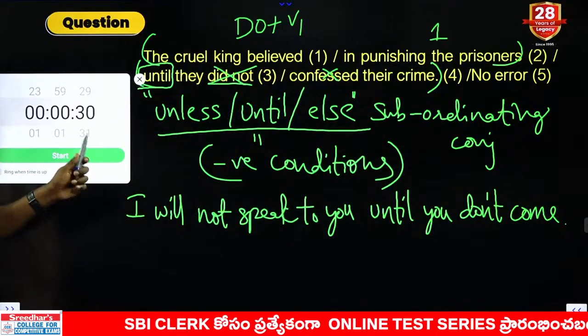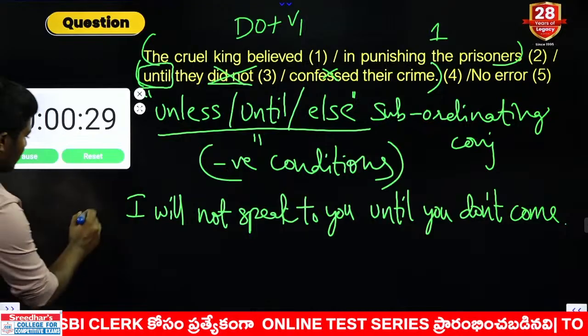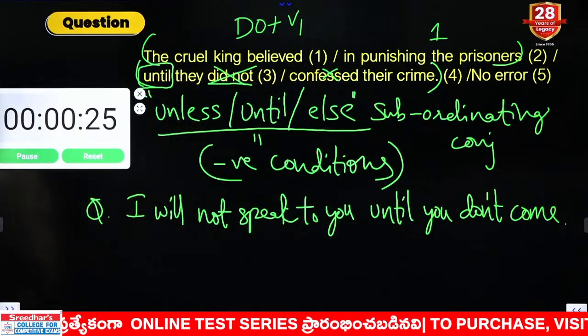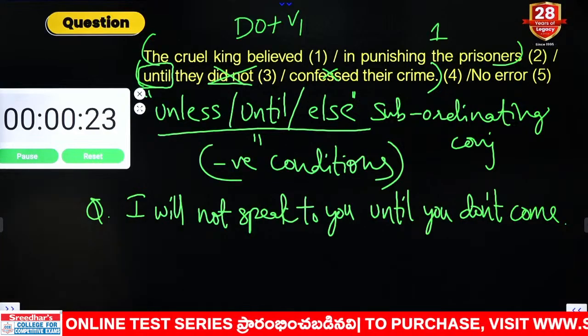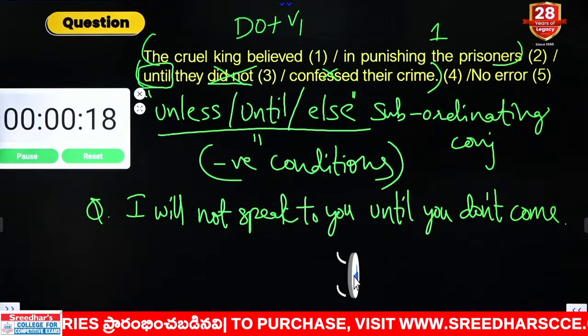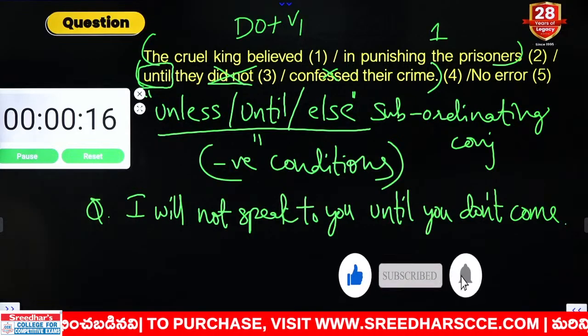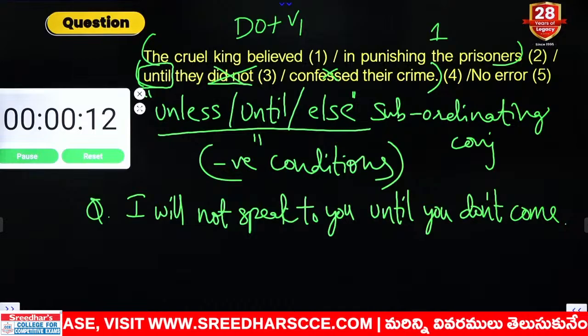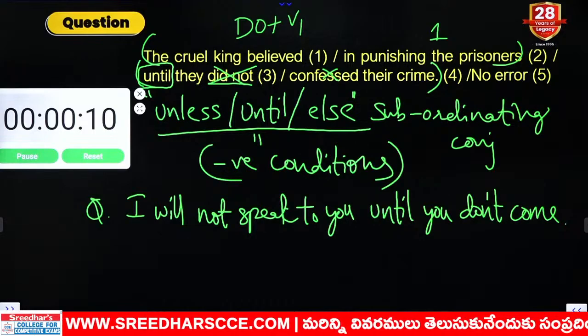I am giving one extra sentence. This is the question. Solve this question. Come on. Based on the rule, solve the question. I will not speak to you until you don't come. Can you solve the question?